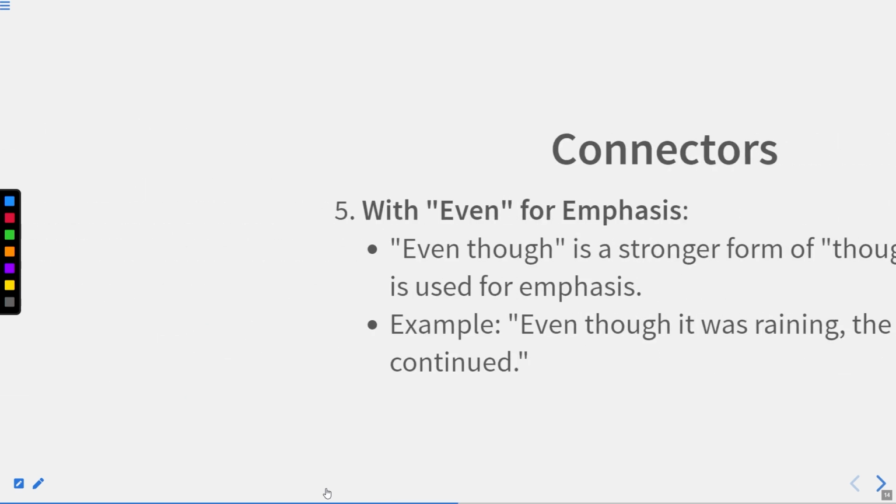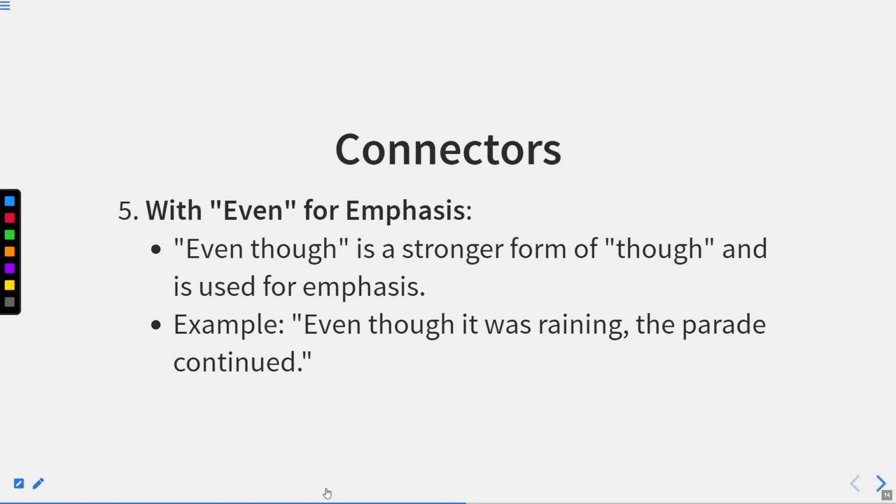Now, with even for emphasis, even though, we can use these two words together as a stronger form of though. Just as we use the word though, similarly we use the words even though, but even though emphasizes more than though and is used for emphasis. Even though it was raining, the parade continued. It means it did not affect it at all.